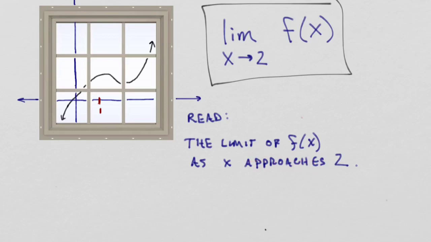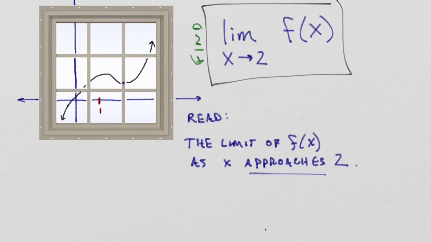If I say evaluate this or find this, what I'm asking you to do, from a graphical perspective, is trace your function and ask yourself what's happening as you get infinitely close, or in other words, as x approaches 2.